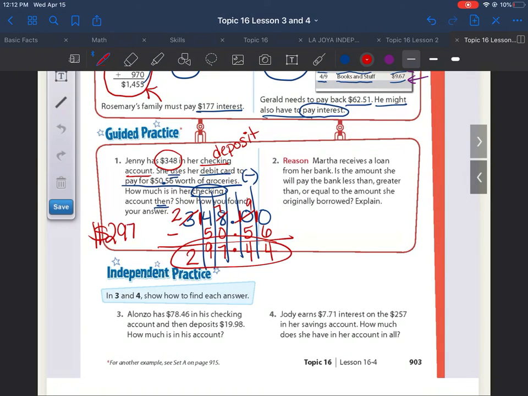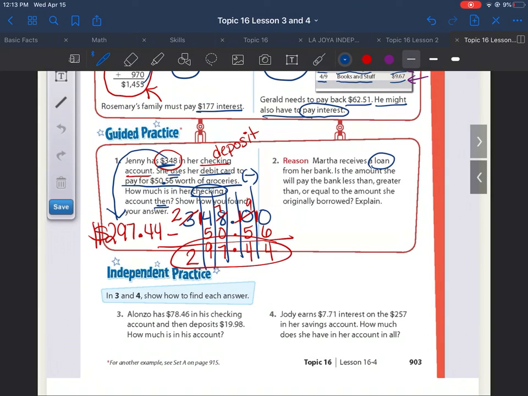So how much money does she have then? She has $297.44. Notice that the amount of money she had went down. Why? Because she bought groceries. So that means she made a withdrawal. So she has less money.